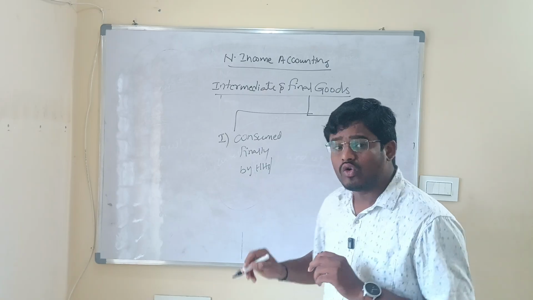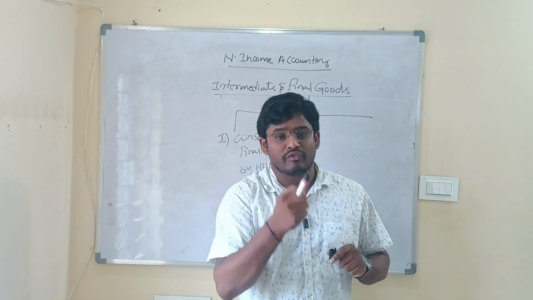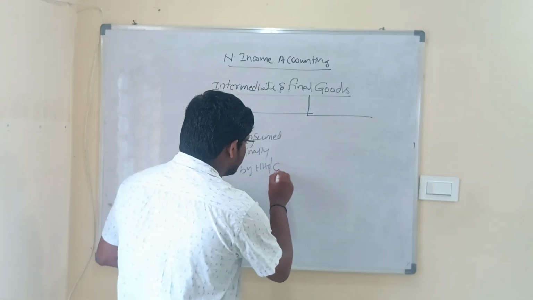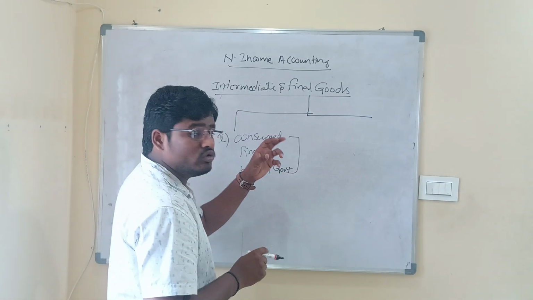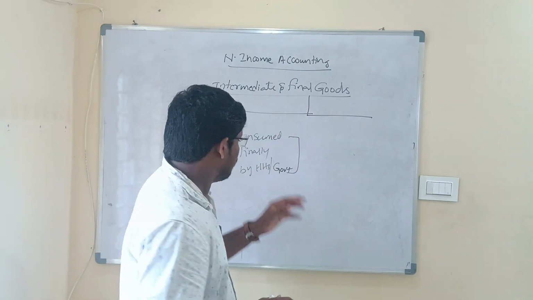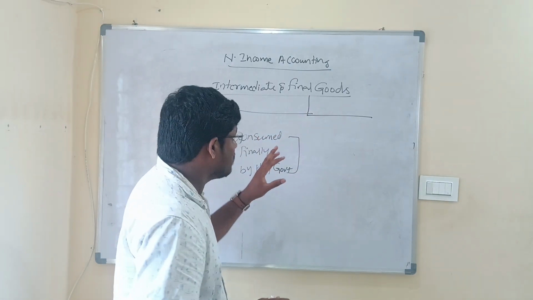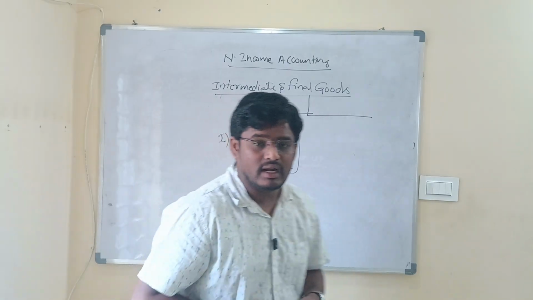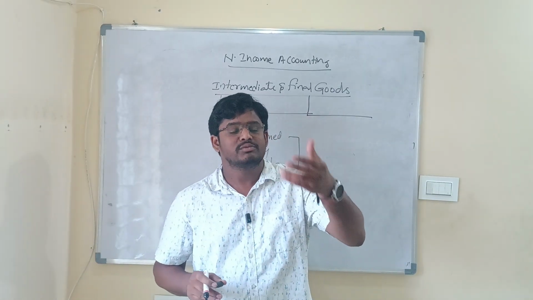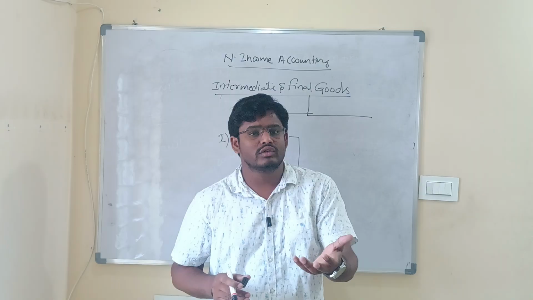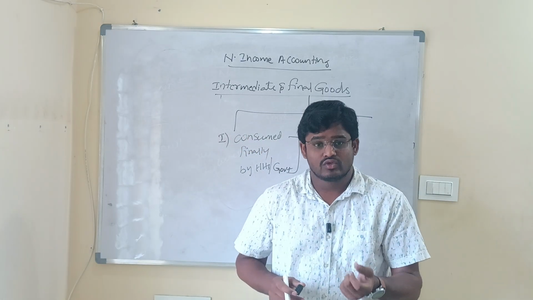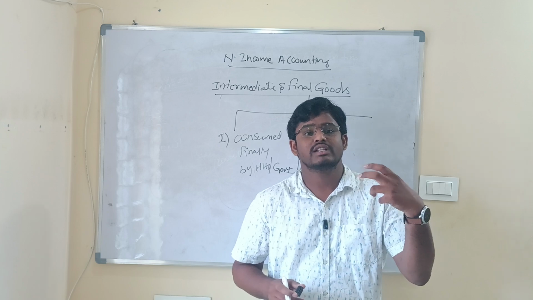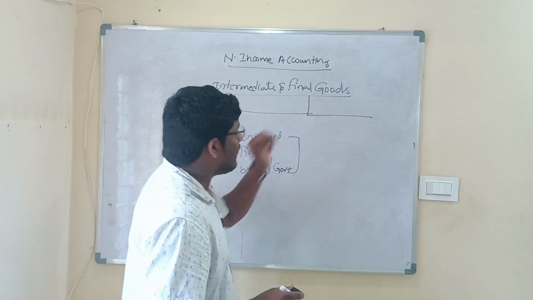So if any good that is being consumed finally either by households or government, then we can call such a type of goods as final goods. So the first definition of final good is any good that is being consumed finally. We know that households and the government have the consumer nature. So if any good is being consumed finally, we can call it the final good.